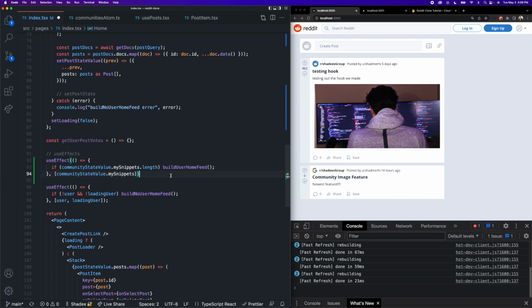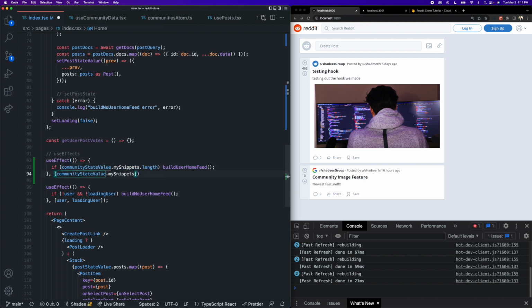We need some other piece of state. Similar to how down here, just checking the truthiness of the user was not enough. We needed to look at this loading state to see, has our use auth state hook attempted to fetch the user? And the solution to this is basically creating something similar to this loading user state on our community state value. So all we need to do is add some sort of parameter to our community state value that is going to change once our application has indeed tried to fetch the snippets from the database. Only after it has tried to fetch these from the database and put them in state, we will call this build user home feed function.